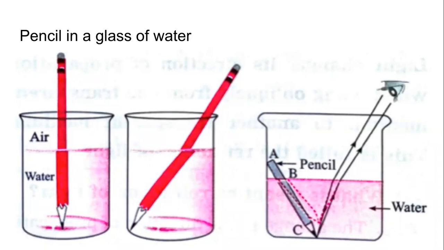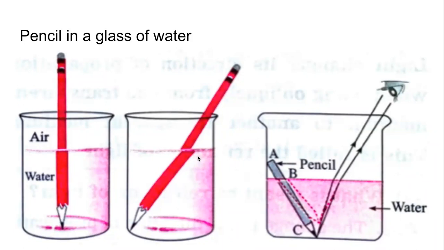Things become extremely interesting when we don't hold the pencil straight, but we incline it. Agar hum usko tedha rakhe, then it will feel as if the pencil has broken down. We will feel that the pencil has broken down at the surface of the water. So we have a glass tumbler, we have water in it, and we have put a pencil.